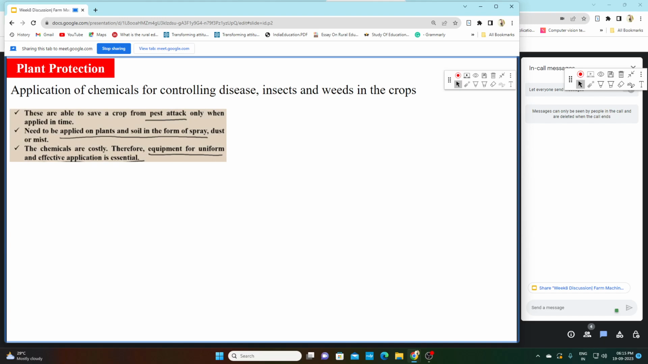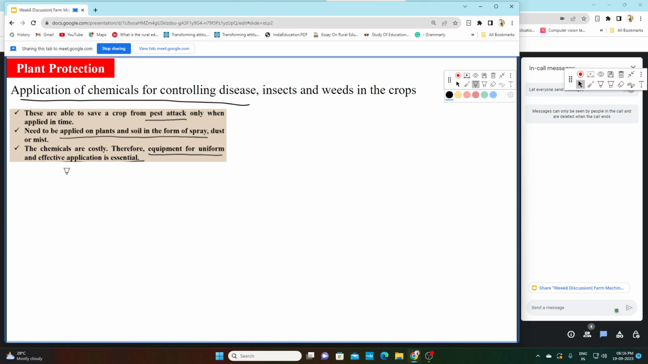These chemicals are able to save a crop from pest attack only when applied in time. This is very important about these chemicals. We are applying chemicals for controlling disease, but one thing to note here is that we can save our plant only when we apply these chemicals at a specific time. After that time, the plant cannot be protected even if we apply these chemicals. Second, they need to be applied on plants and soil in the form of spray, dust and mist, which we will see in the next section.